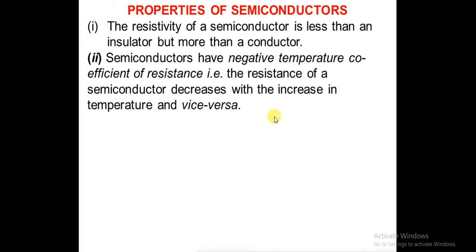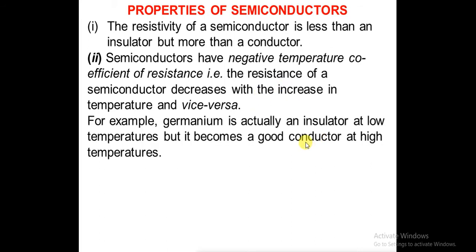As temperature increases, resistance decreases. This is the negative temperature coefficient of resistance. For example, germanium is actually an insulator at lower temperatures, but it becomes a good conductor at high temperatures.